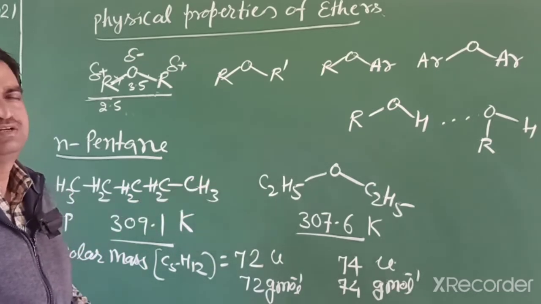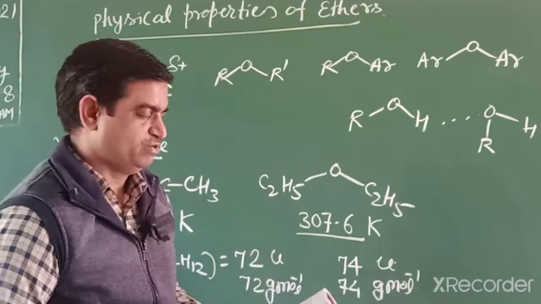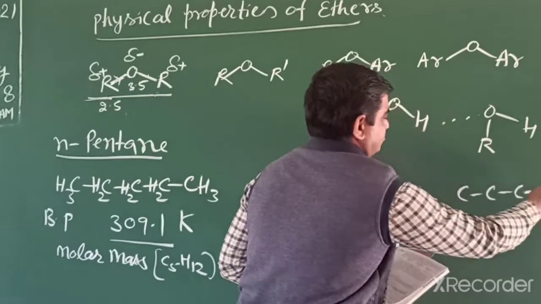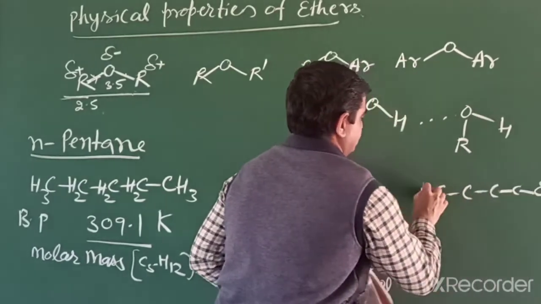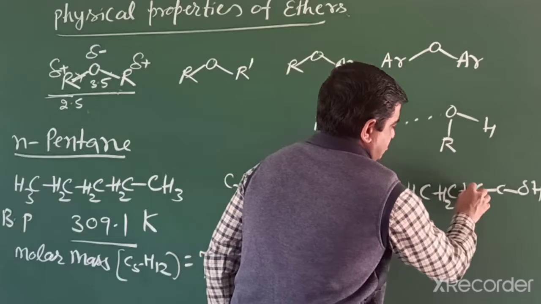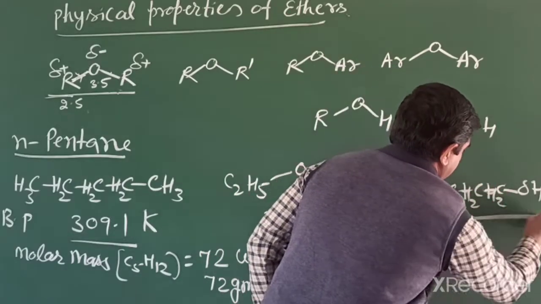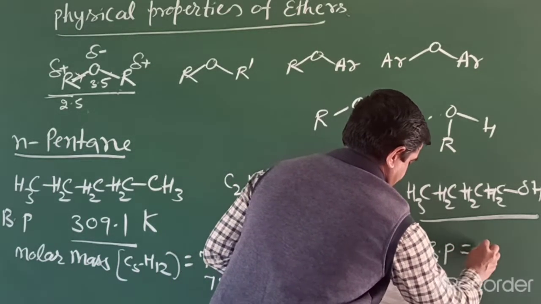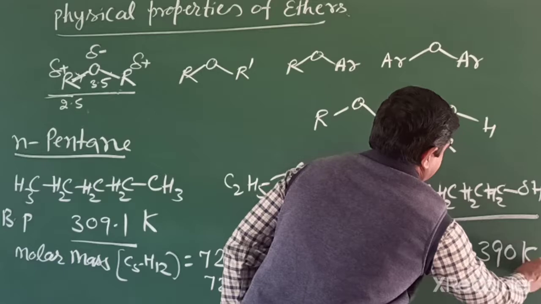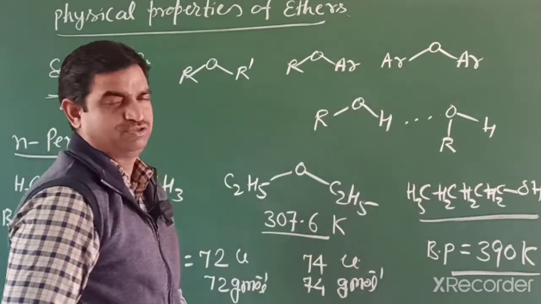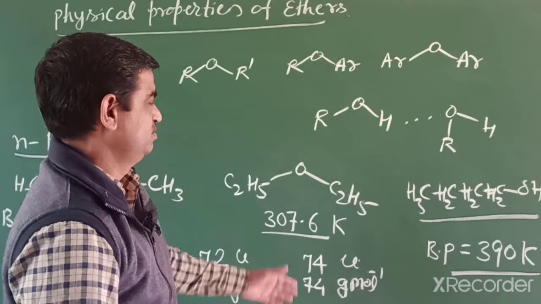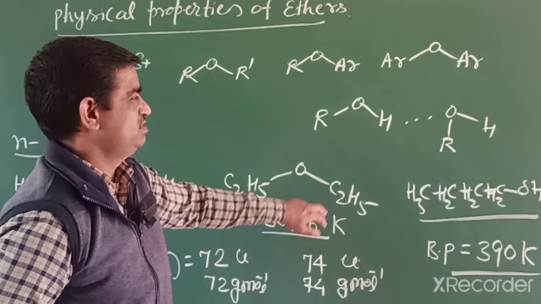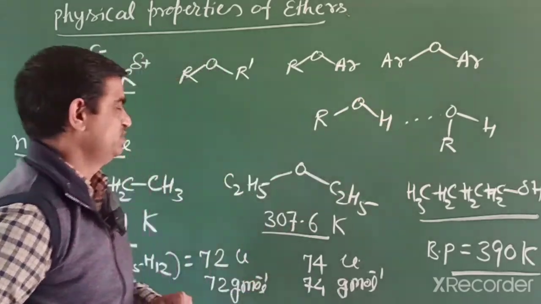But if we compare with alcohol, butanol's boiling point is given as 390 Kelvin, and its molar mass is also 74 gram per mole. So there is a big difference, 390 and 307.6, due to intermolecular hydrogen bonding.